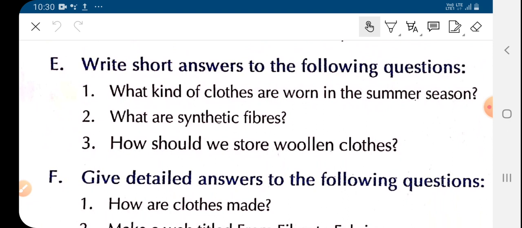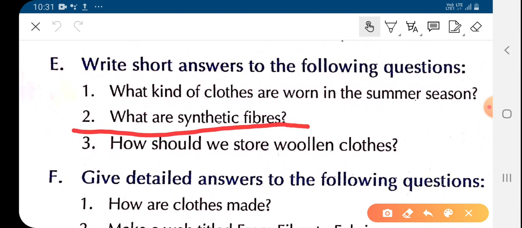So children, what will you write? You will write, we should wear loose fitting, light colored cotton clothes in summer season. Or you can write, loose fitting cotton clothes should be worn in the summer season. Now next answer is